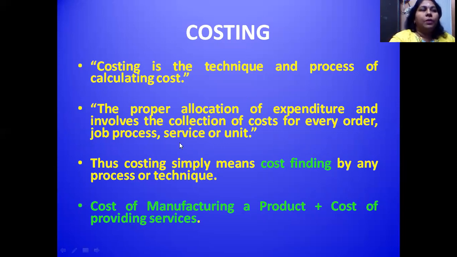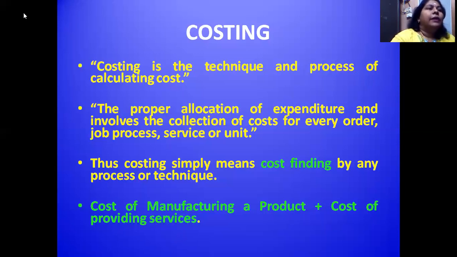Costing here represents the cost of manufacturing a product plus the cost of providing services. Cost of providing services means expenses that we incur while distributing the final products. So you understood what you mean by cost and costing.